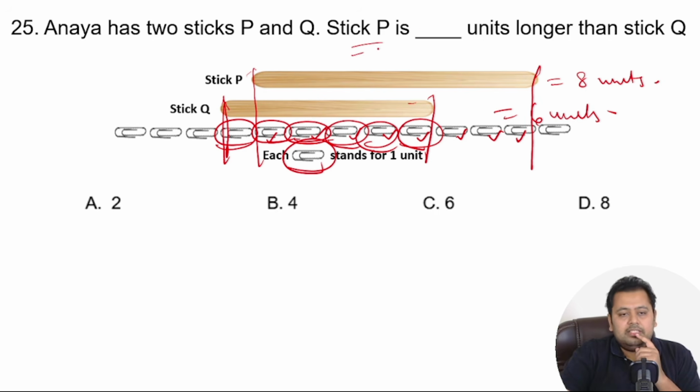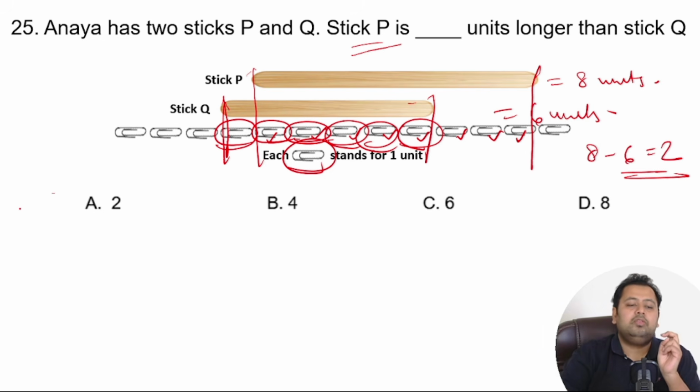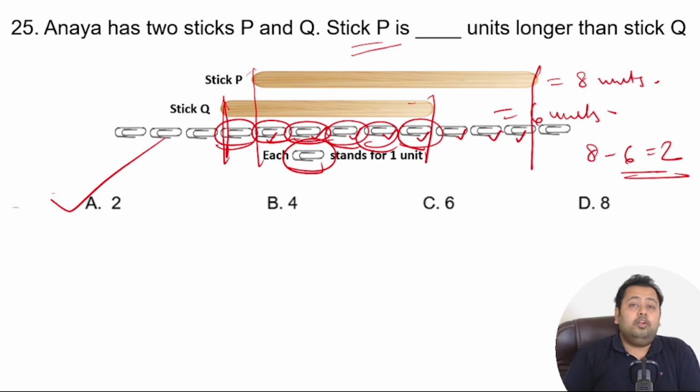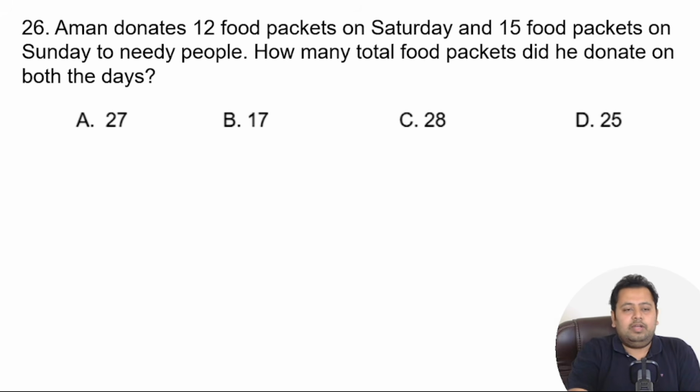Now, what is the difference? How stick P is dash units longer? How much is it longer by? It is nothing but 8 minus 6, that is equals to 2 units. So the correct answer is option number A, 2 units. Hopefully you have got it correct. If you did, well and good. If not, you learned something new. So yeah, give yourself a star if you got it correctly. We move to the next question.